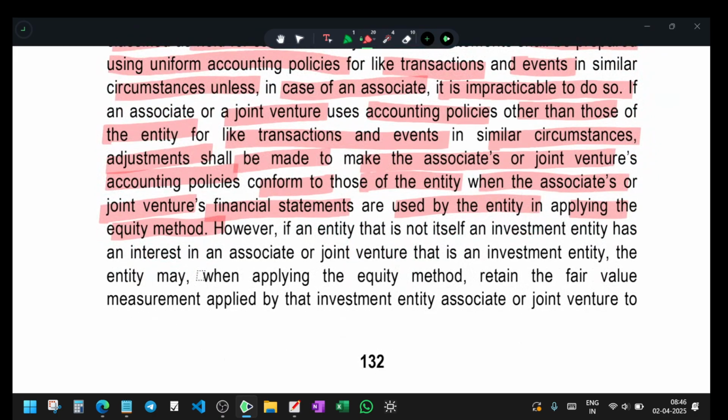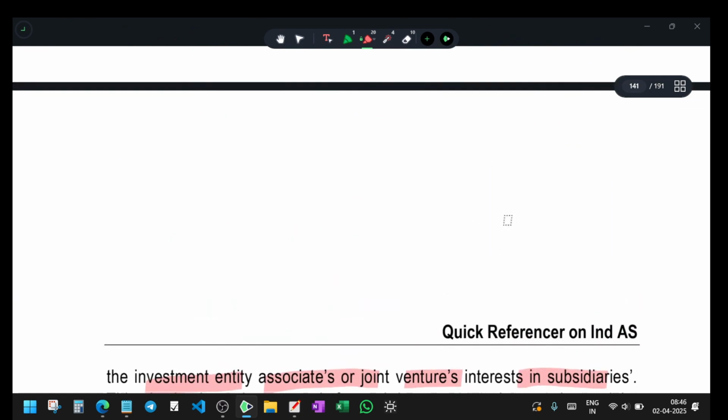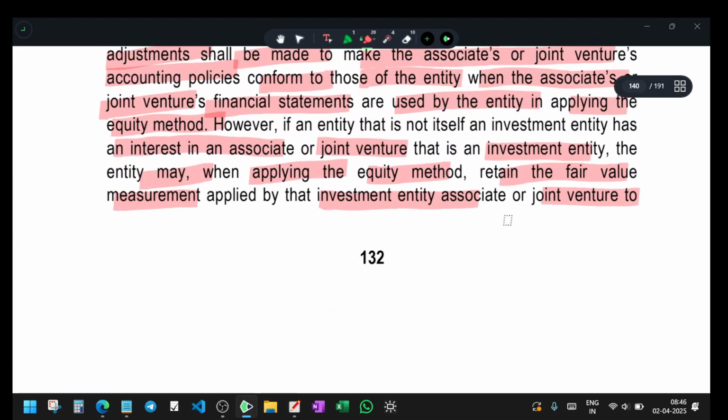However, if an entity that is not itself an investment entity has an interest in an associate or joint venture that is an investment entity, the entity may apply the equity method and retain the fair value measurement applied by that investment entity associate or joint venture to the investment entity associate's or joint venture's interests in subsidiaries. What are we going to say here?